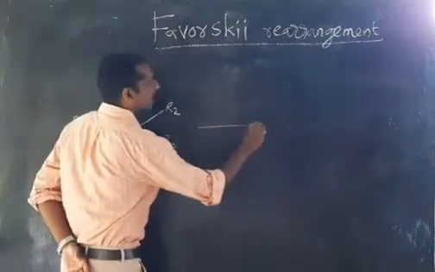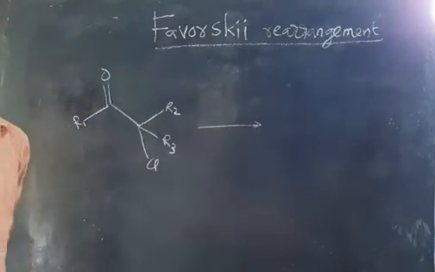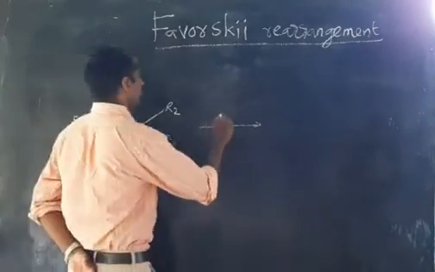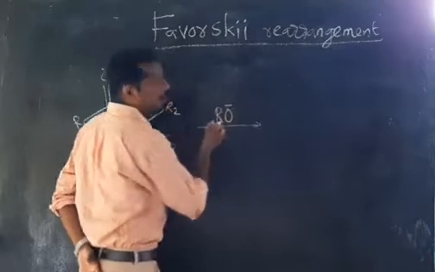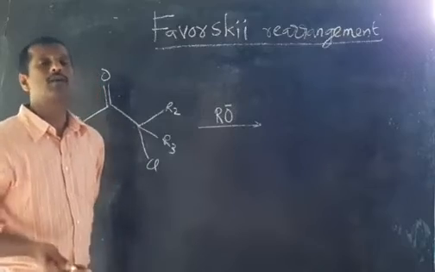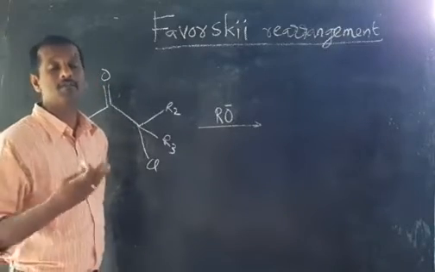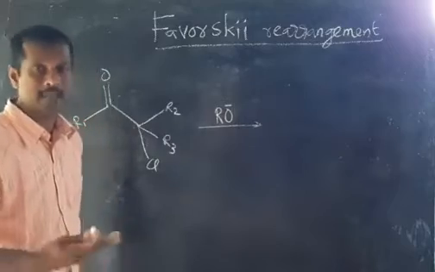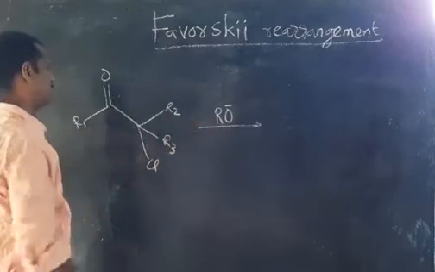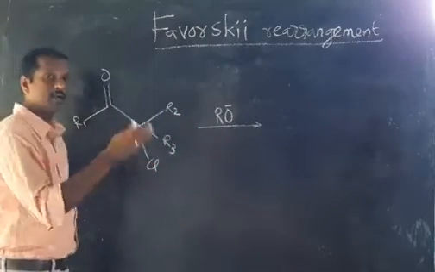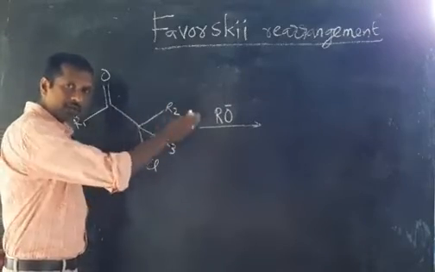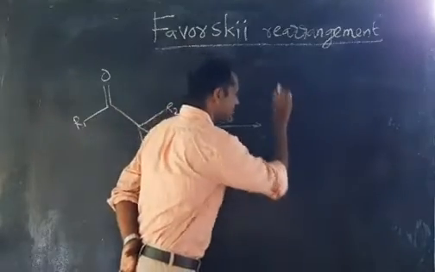When treated with alkoxide ion, what do you mean by alkoxide ion? Sodium alkoxide, general formula RONa. Alkoxide ion means RO minus or OR minus. Examples of alkoxide are sodium methoxide, CH3ONa, and sodium ethoxide, CH3CH2ONa. Then what will happen? This alpha haloketone will undergo rearrangement to give esters. We can see what the product is.